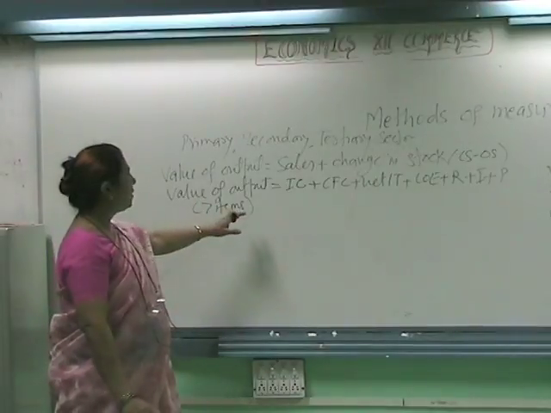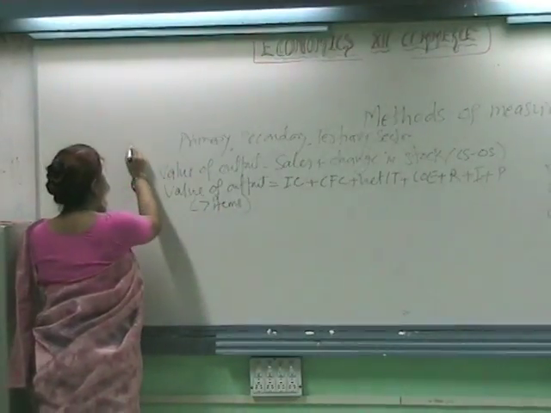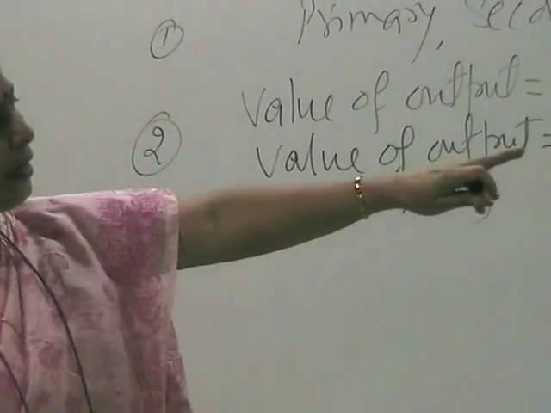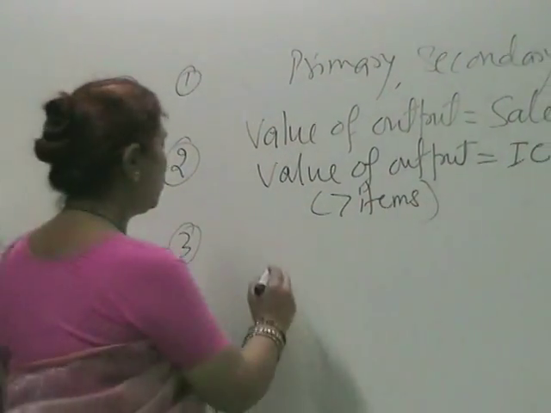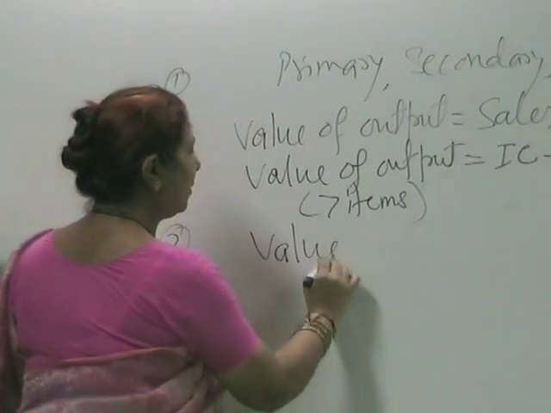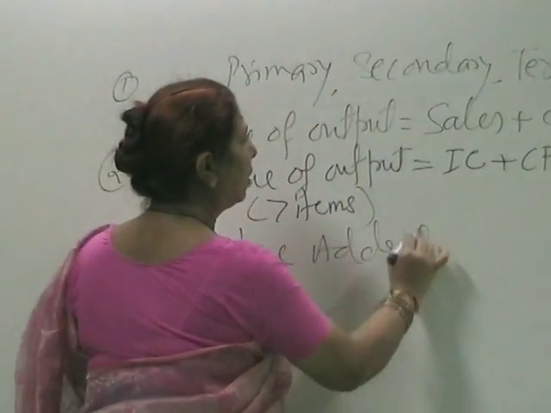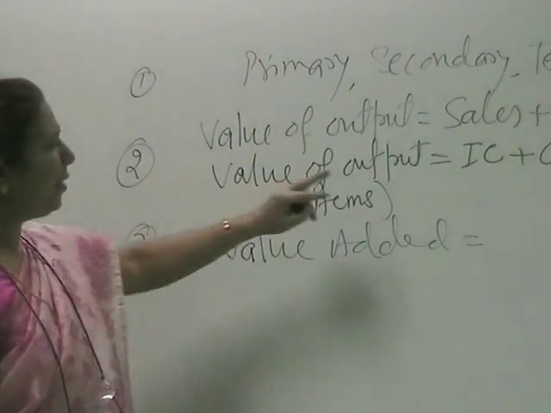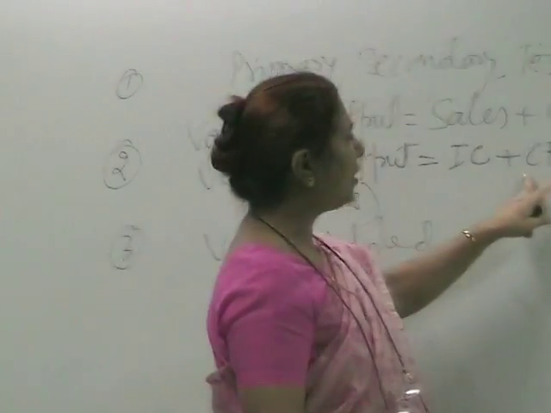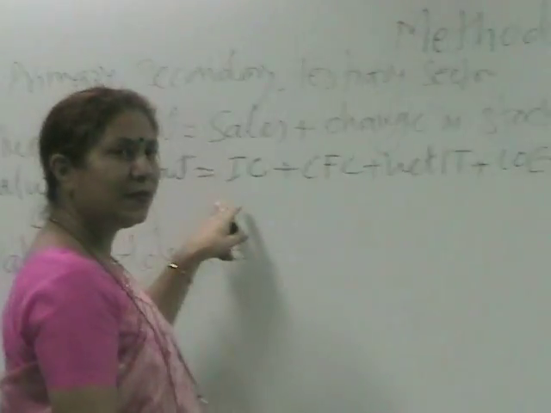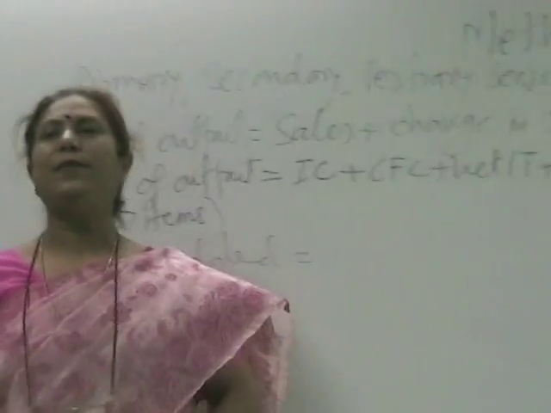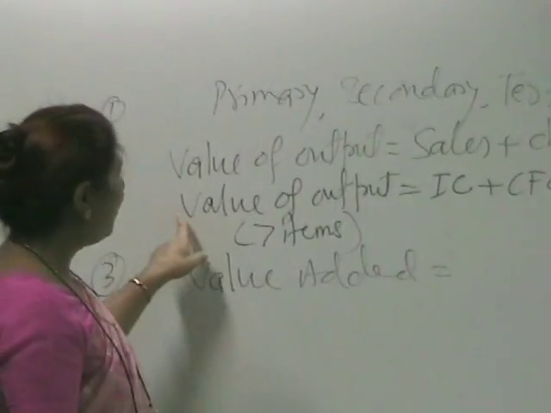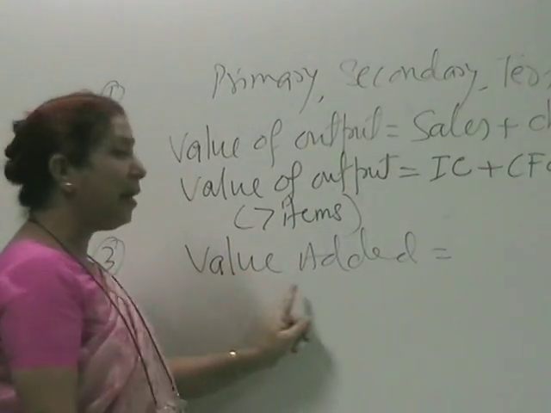Now this is the first step, this is the second step. Third, what we have to find out? Value added. It is very systematic. You have to see IC, intermediate consumption, CFC and net indirect tax in this order only. If you deduct the value of intermediate consumption from value of output, we get value added.